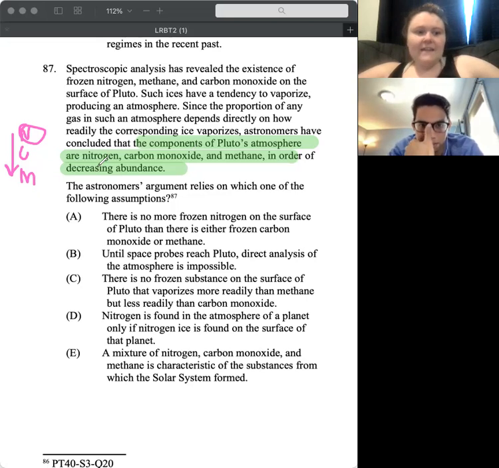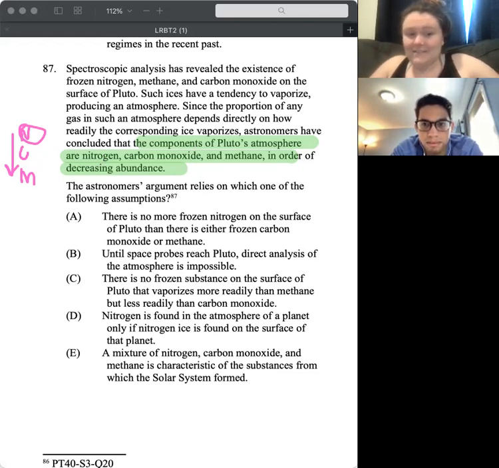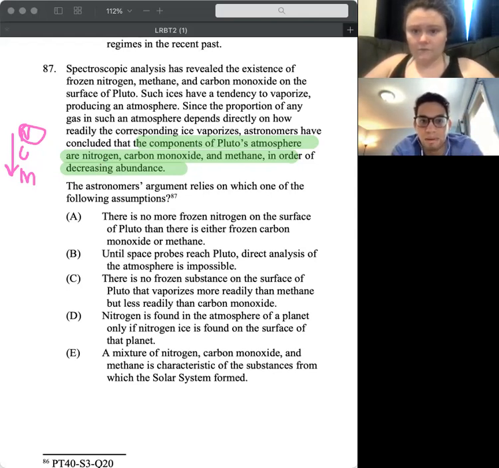Okay, cool. This is a great one where a lot of people would freak out and just go into the answer choices. But because we took more time, I bet it's going to be a lot easier for us to work through these answer choices than previously. Because I feel like I actually understand the stimulus now and what we're trying to get at. Yeah, how fast ice vaporizes on Pluto depends on the abundance of this gas present on Pluto.